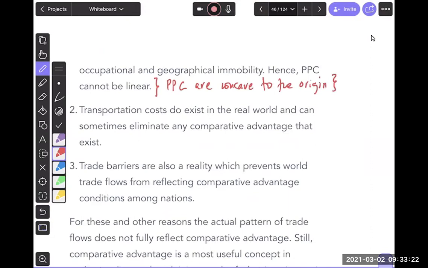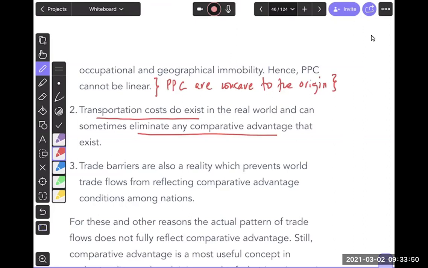Secondly, transportation costs can exist in the real world and can sometimes eliminate any competitive advantage. So assuming no transportation costs is also a weak assumption, because transportation cost is a significant cost. If I'm sending stuff from one part of the world to another part of the world, the transportation cost may take away the competitive advantage. Make sense?